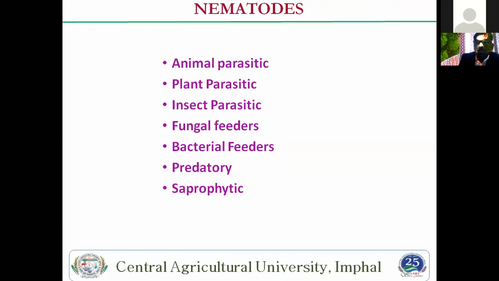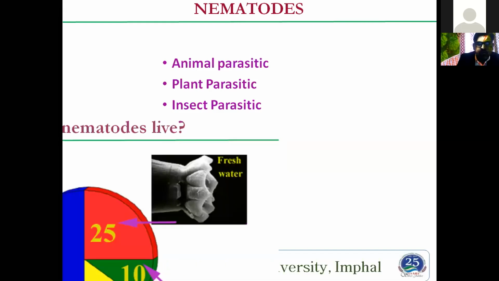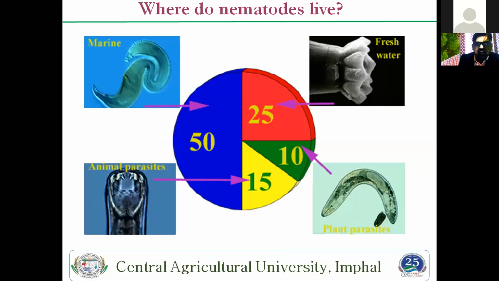Then another is nematodes, which also show major diversity in Northeast India, and different types of nematodes are found. But we have studied only the plant parasitic nematodes. If you look at nematode diversity, around 10% comes under plant parasitic nematodes, and the others are freshwater, marine, and animal parasites.